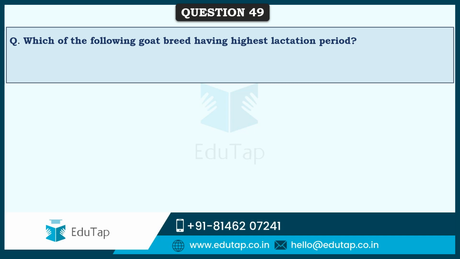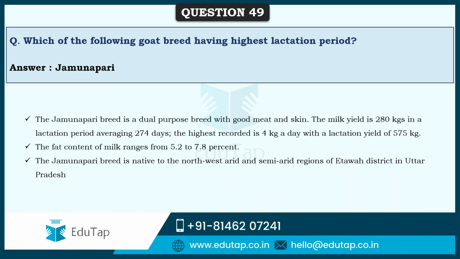So friends, next question, which goat breed has the highest lactation period, that is, the time period for which it can produce milk? Jamnapuri is the goat breed that has the highest lactation period, and it has been observed that the lactation period extends up to 274 days on average, and the milk yield is 280 kg.